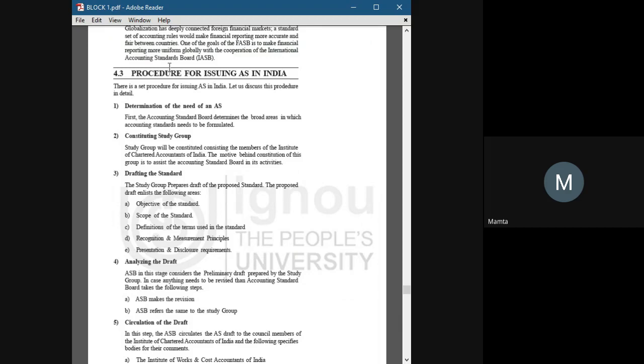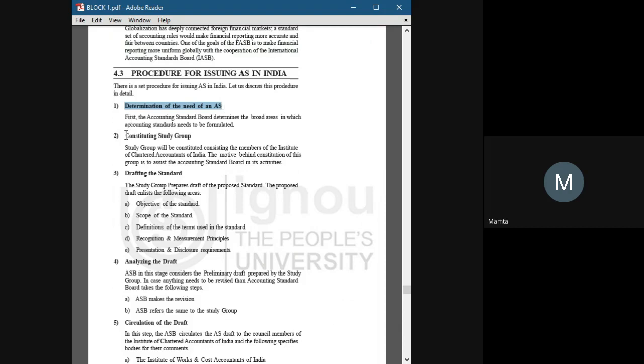Procedure for issuing accounting standards in India: how a norm or a rule is made in India. At first, we determine the need of an AS, which stands for accounting standard. Why do we need an accounting standard? To create a systematic accounting environment.